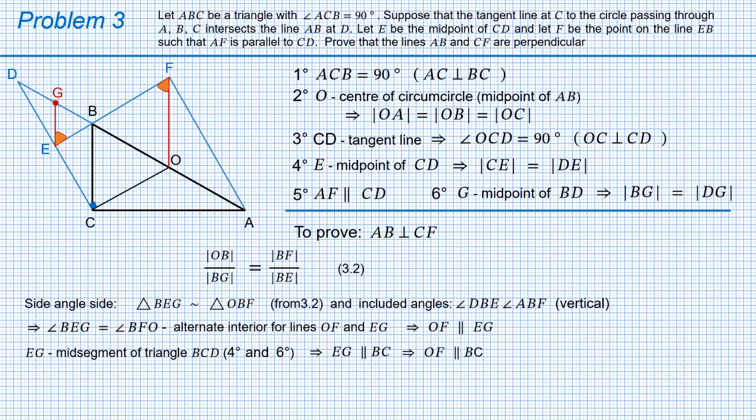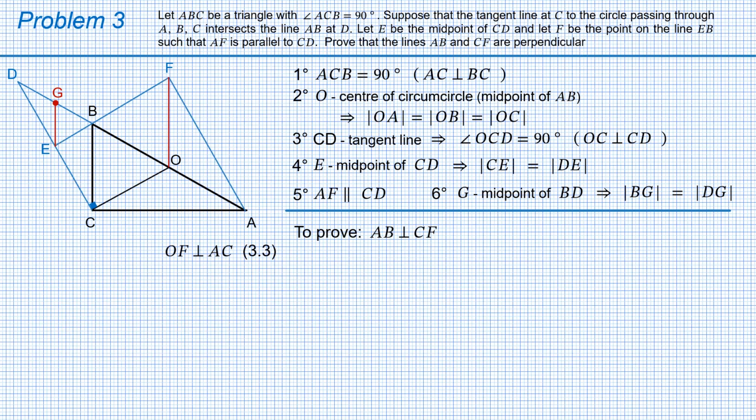But according to condition 1, BC is perpendicular to AC. Therefore, OF is also perpendicular to AC. And that's a real breakthrough. We found that OF is perpendicular to AC. Let's continue line OF until it meets line AC at point H. Due to 3.3, FHA is a right angle.